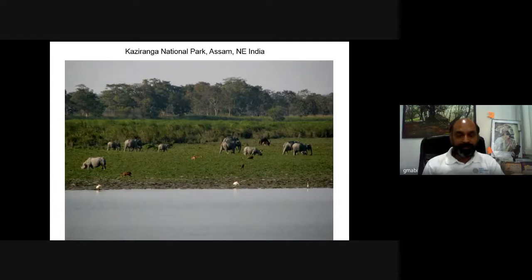This is one of the swampy areas, with big celebrity animals like the Asiatic elephant. Then we have the one-horned rhinoceros. Then we have water buffalo over there. Then certain endangered deer in this particular area. So this area is very important landscape-wise, and the wildlife is also very important.